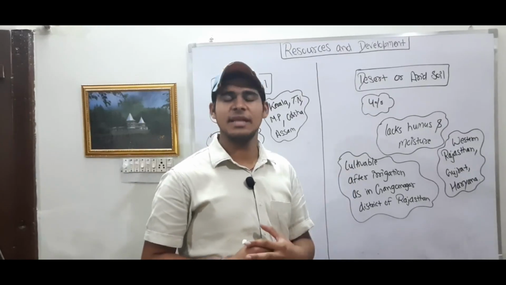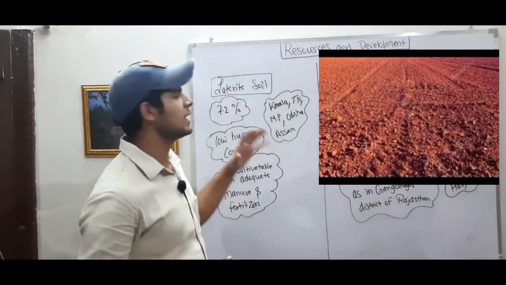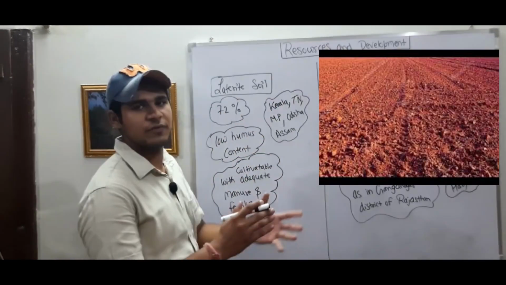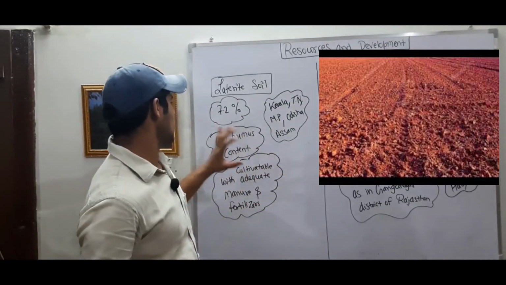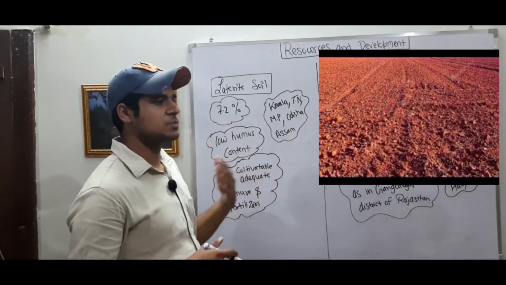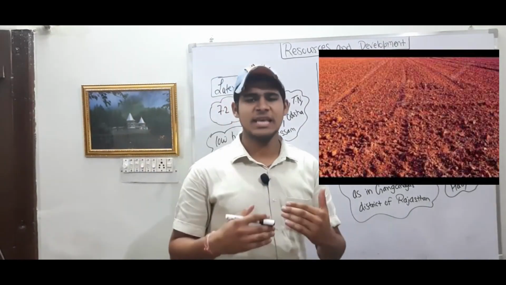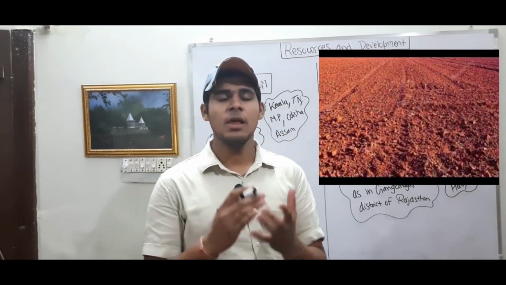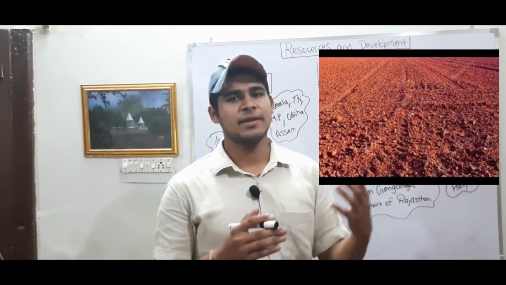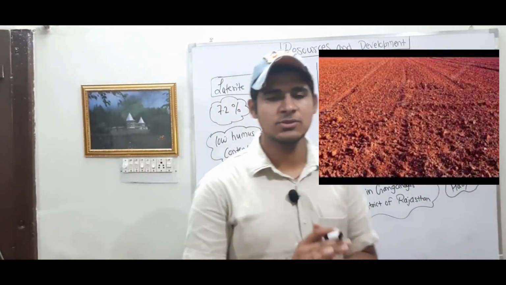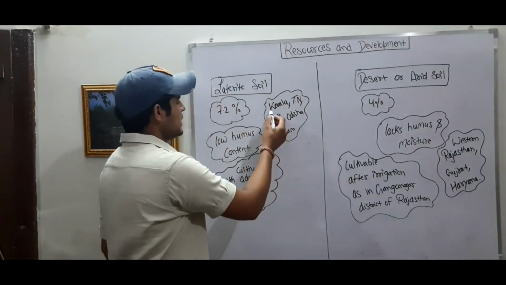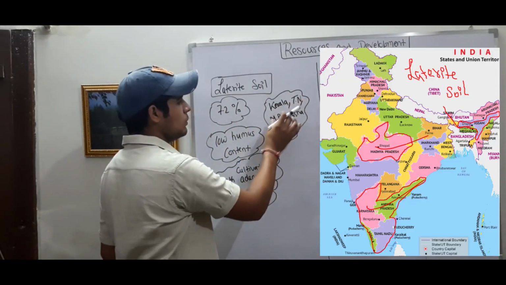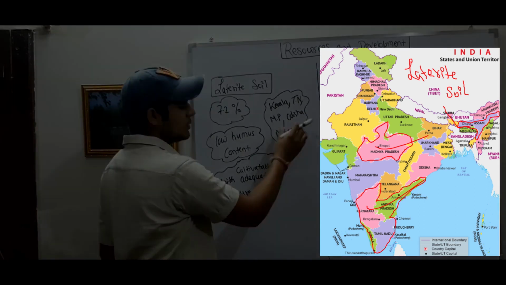Now we will discuss laterite soil. Laterite soil mainly covers 7.2% geographical area of the country. It has low humus content which makes the soil less fertile. The laterite soil is mainly cultivatable when adequate manure and chemical fertilizers are added in the soil. It is mainly found in Kerala, Tamil Nadu, Madhya Pradesh, Odisha, Assam.